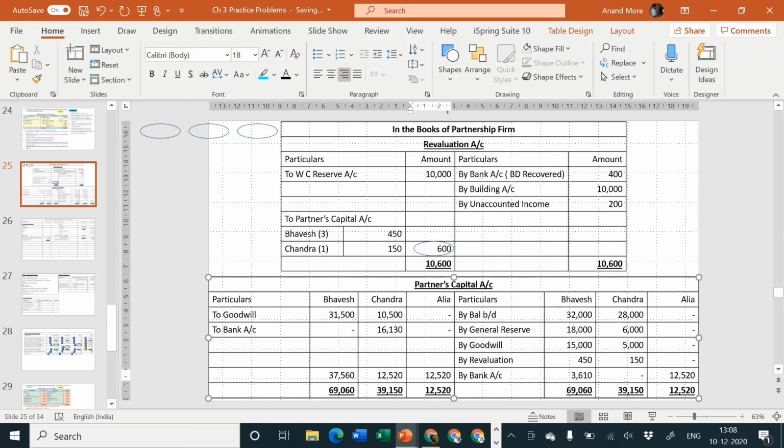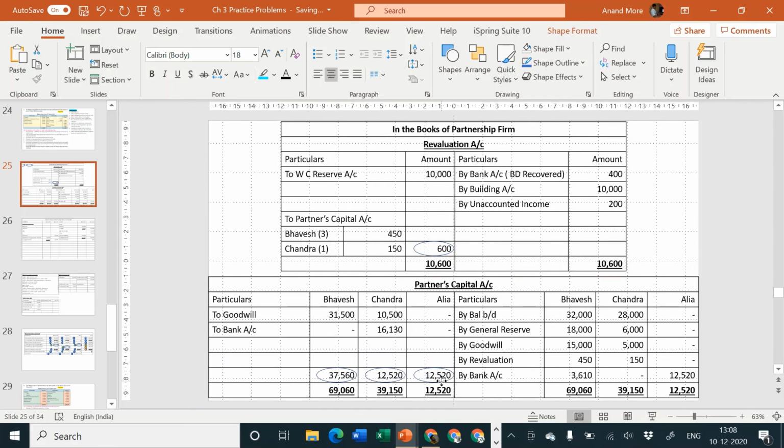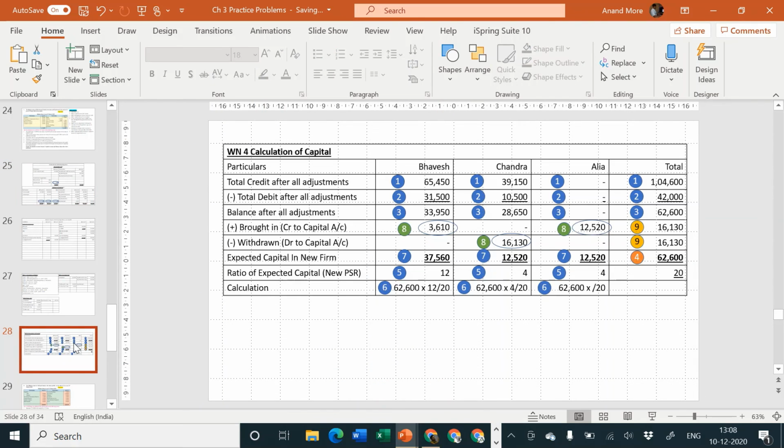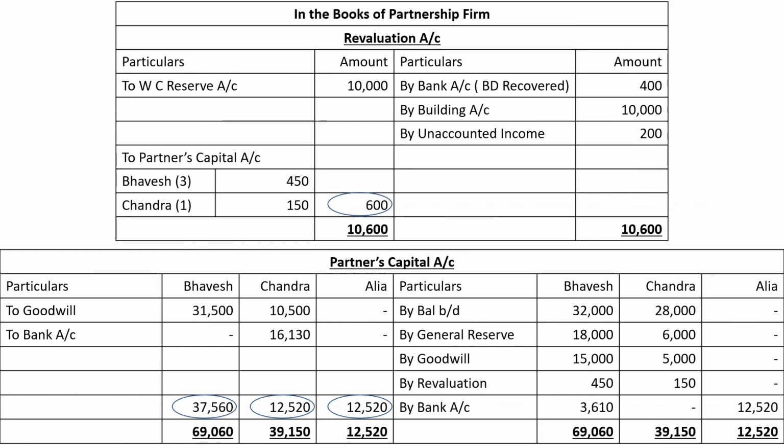If you remember properly, you will understand that these are somewhat known figures to us. We had just now calculated these figures in our working note. Look at this working note. What have we mentioned there? In working note number 4, calculation of expected capital in the new firm: 37,560, 12,520 and 12,520. These are the same amounts which we have derived just now. These amounts are exactly in their PSR.